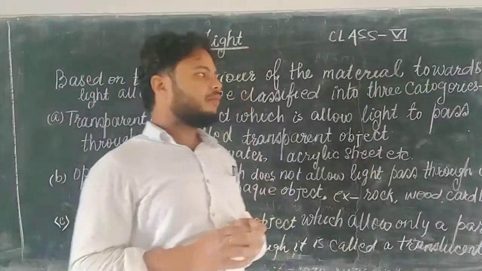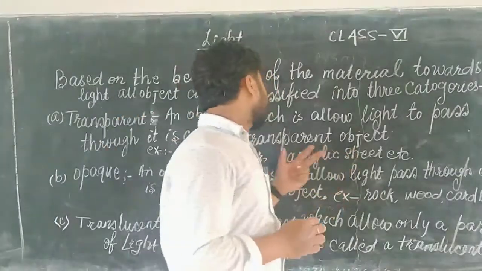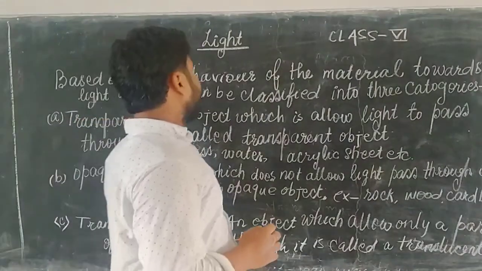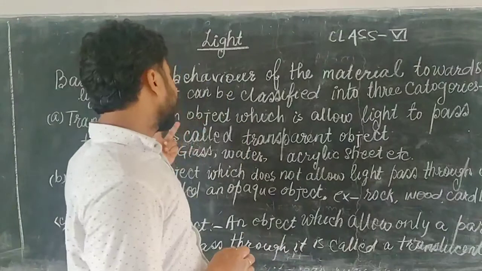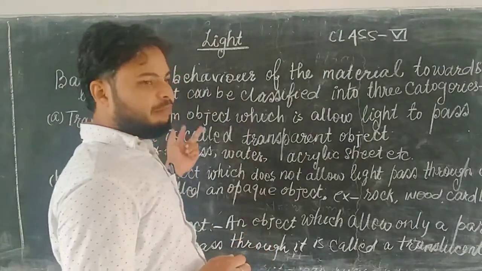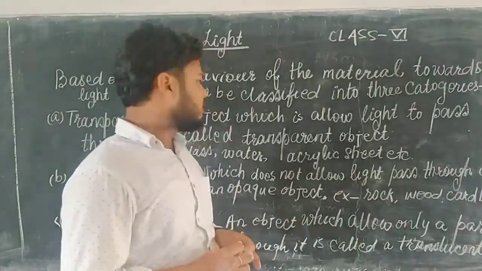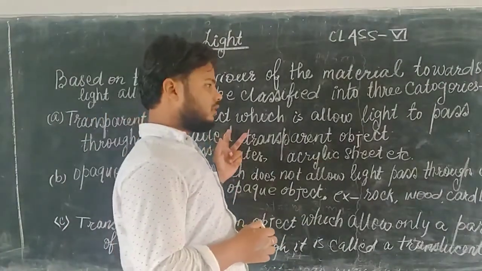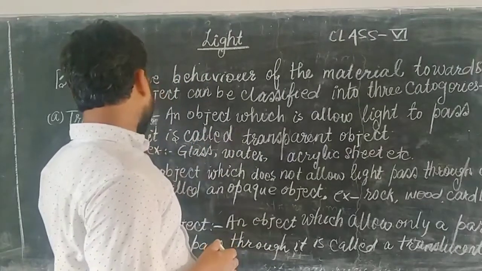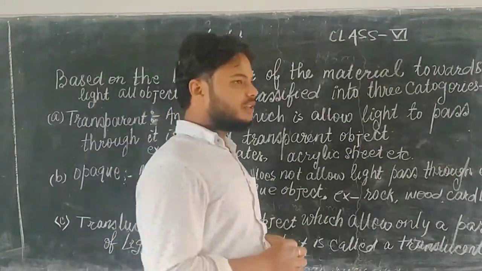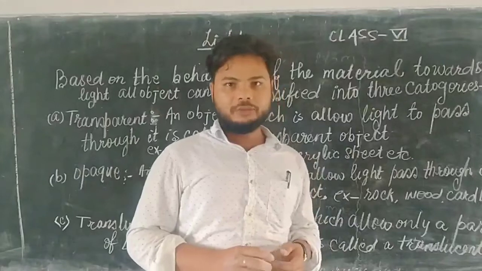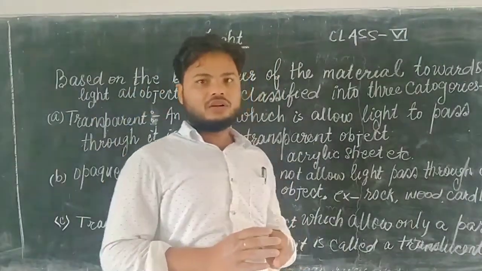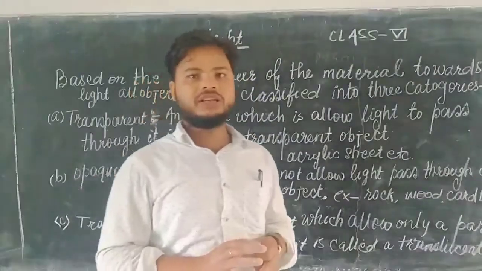How do we have this in terms of light? According to the behavior of the material towards light, objects are mainly divided into three categories. One of them is transparent, the next one is opaque, and the next one is translucent. It means according to the passage of light, objects are divided into three categories.